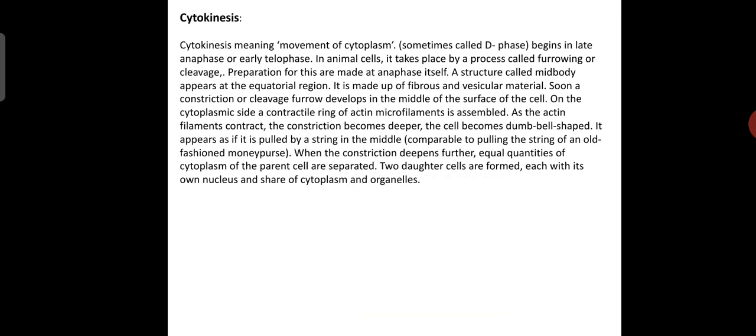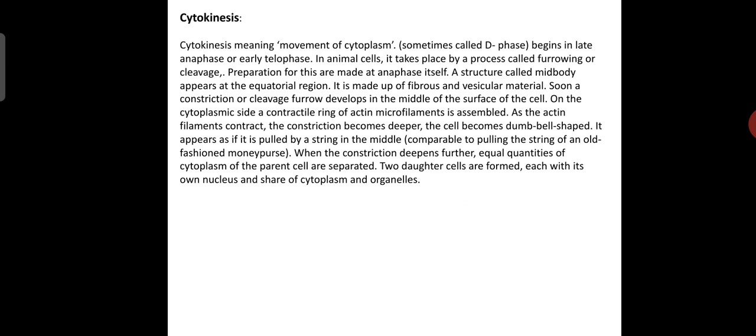So next, cytokinesis. Cytokinesis means movement of cytoplasm. Sometimes we call it the D phase. It begins in late anaphase or early telophase.